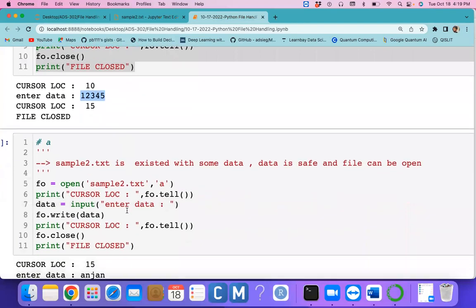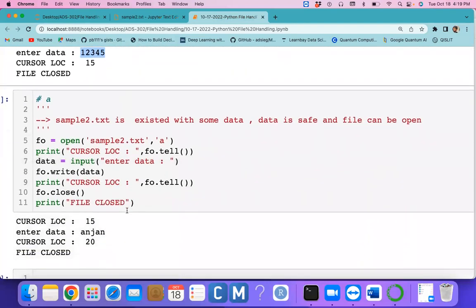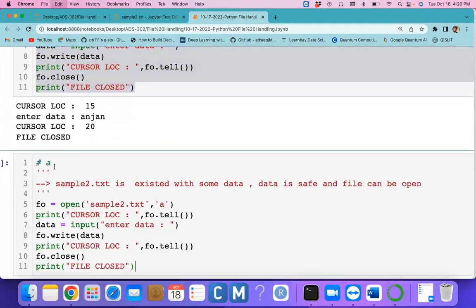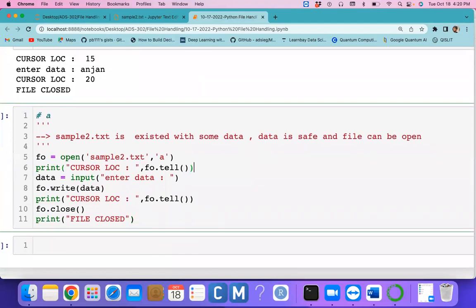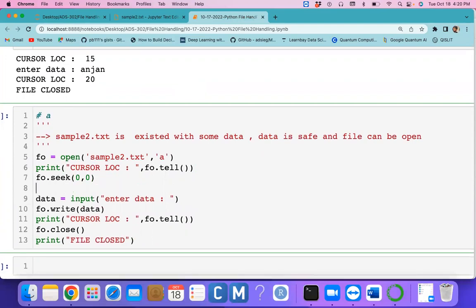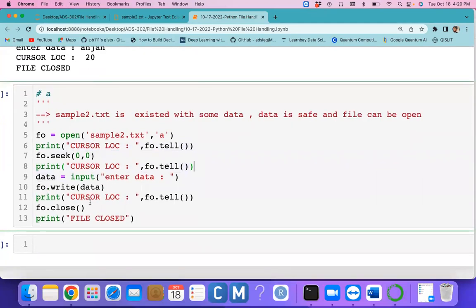Every time, by default, the file cursor location is at the end of the file when you open the file in a mode. Intentionally I can set the cursor at the 0 position. By default it's the end of the file, right? Now I set the position at 0 0, and I try to modify my first 5 characters. What happens, we'll see now.